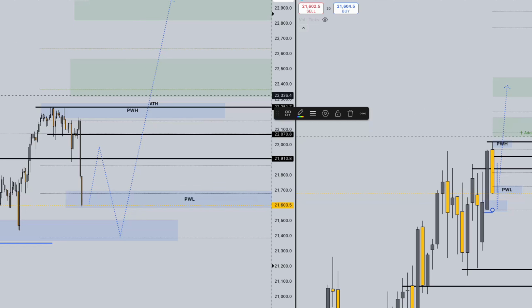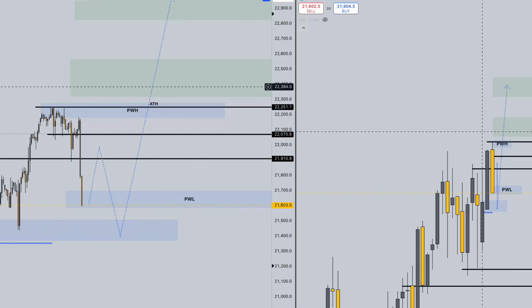But even when we apply the Fibonacci tool, we still have our zones lining up where our green zones are. We have the extensions, negative 27% and negative 61.8%, lining up with our first take profit area of the 22,300 price range.